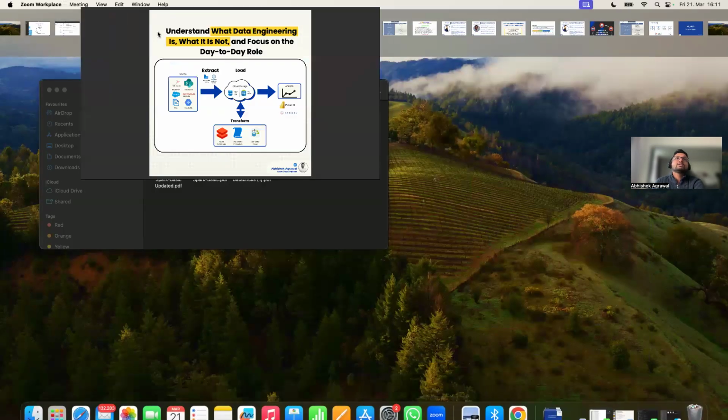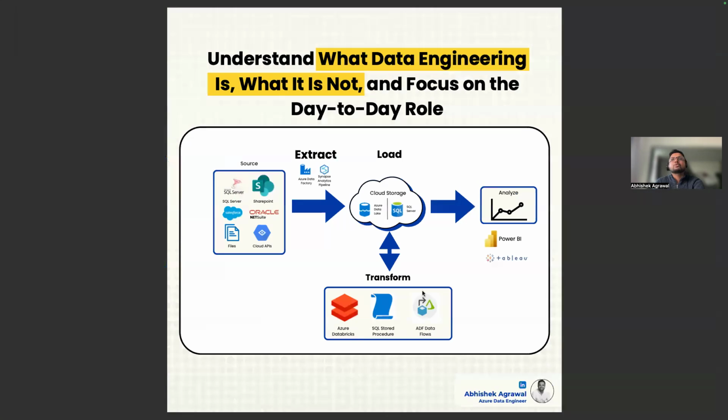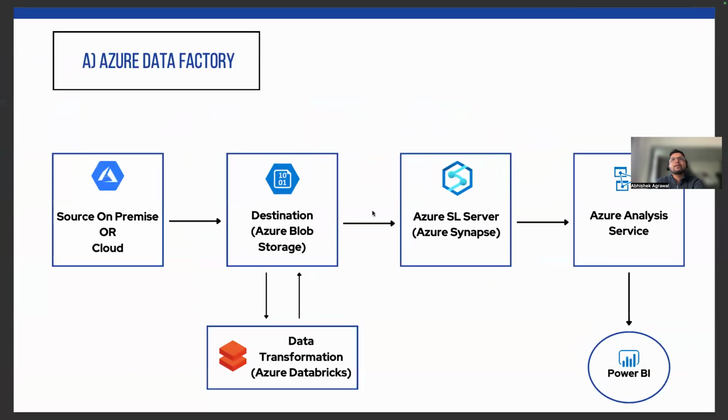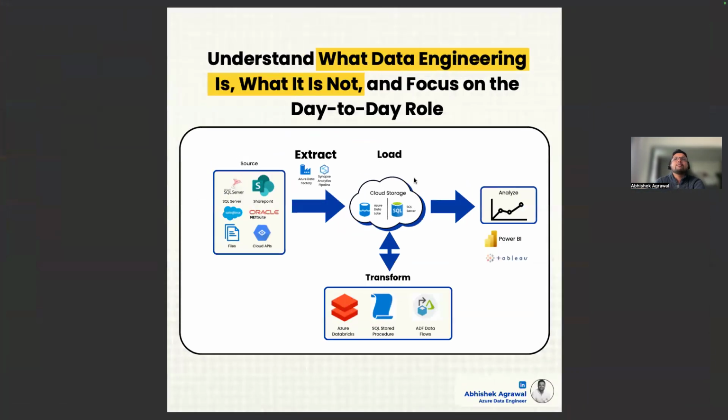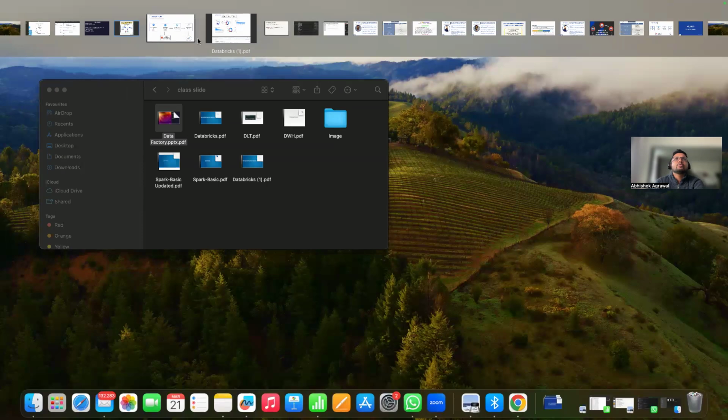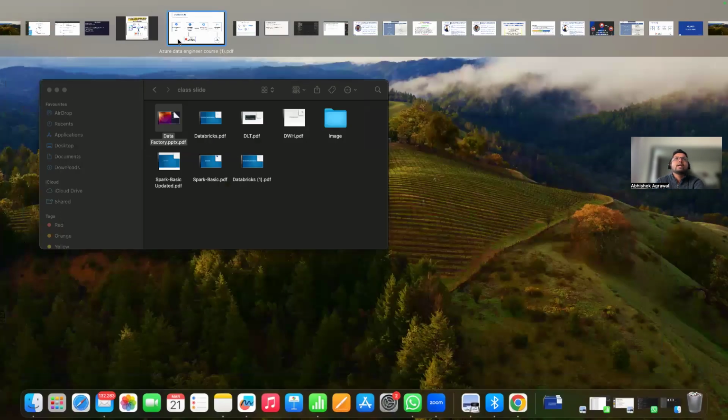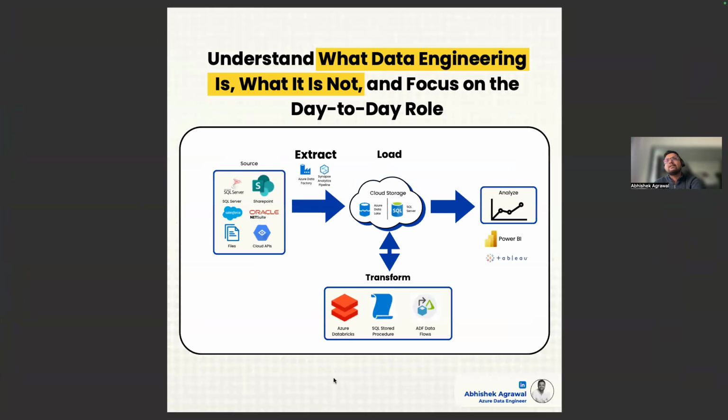And then here we are doing the transformation using Databricks, SQL stored procedure, ADF flows. Here also we will move the data to Synapse or Databricks and transform the data. Then after that, we are doing reporting using Power BI. Here also we are doing reporting to Power BI. So what will the data architect do? The data architect will design this. Now the project manager will ask the data architect, we analyzed and designed this particular architecture diagram, so what people do you need in your team to implement it so that we can solve this particular problem?